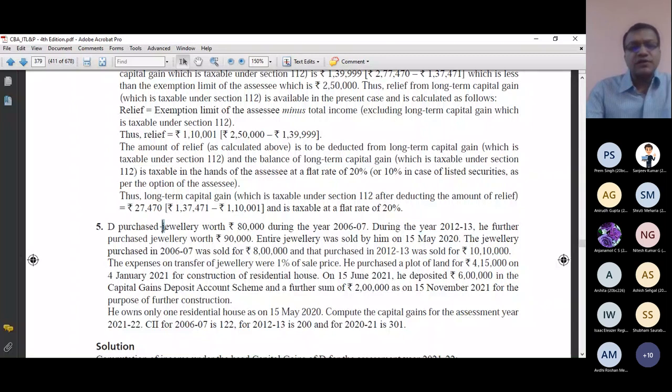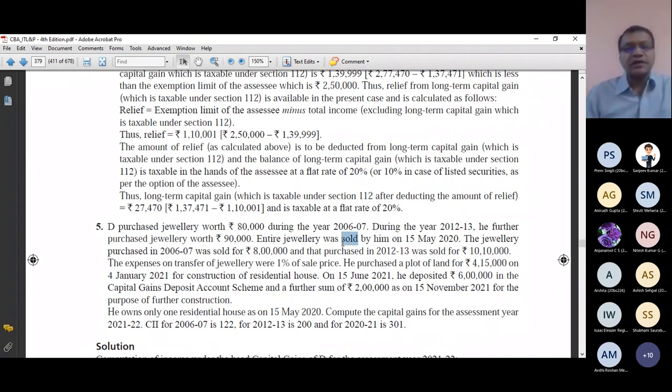Yes, jewelry is a capital asset. Everything in this world is a capital asset except some items, such as personal belongings, except jewelry. So jewelry, even if personal, is a capital asset. Then section 2 clause 47, is it a transfer? Yes, because it is sold.